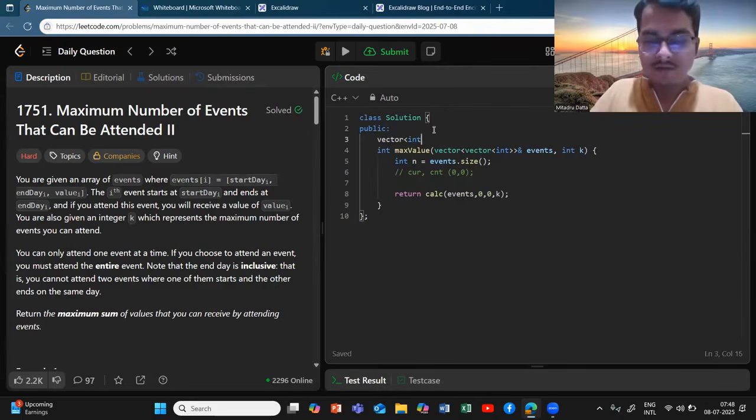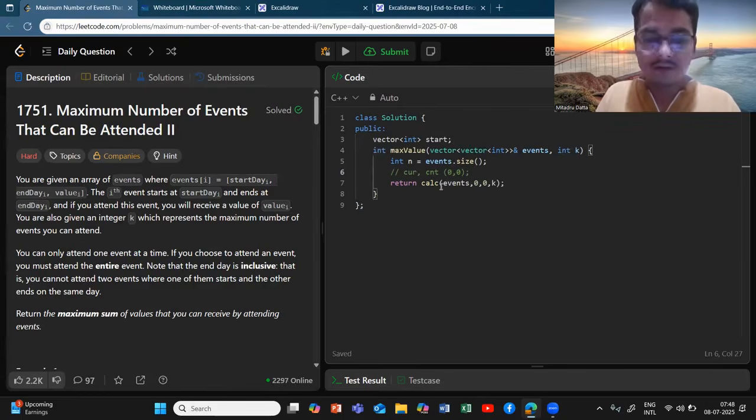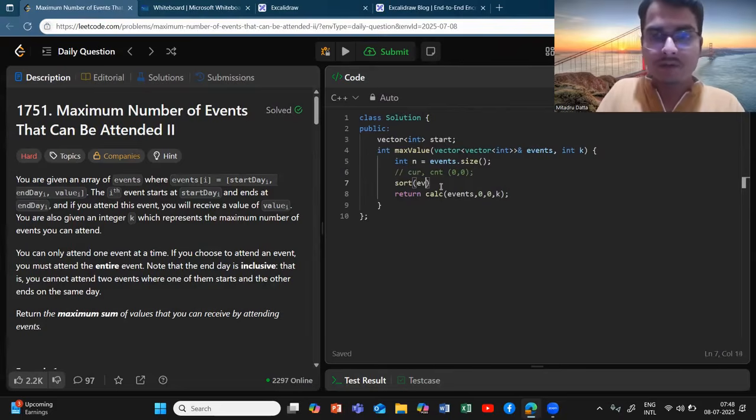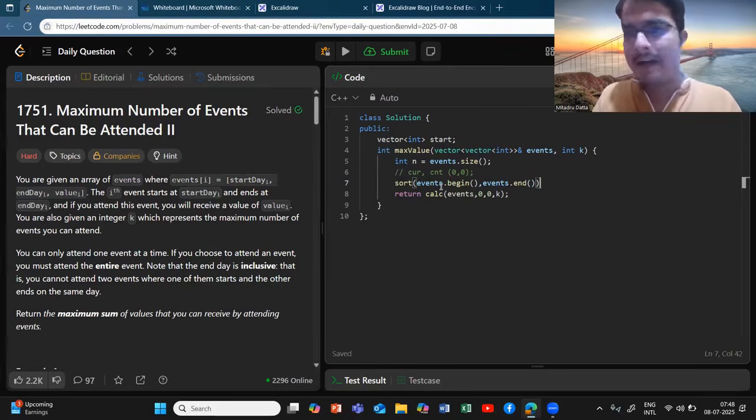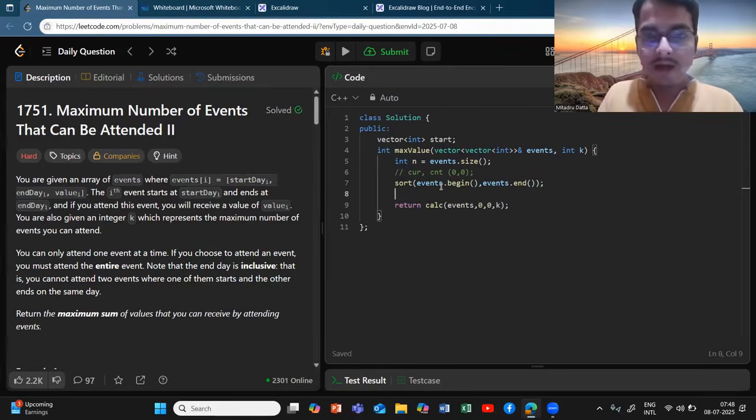First of all, we will sort the events, so events.begin, events.end will be the thing. We will also have a loop, for auto v, going through all the elements in the events.